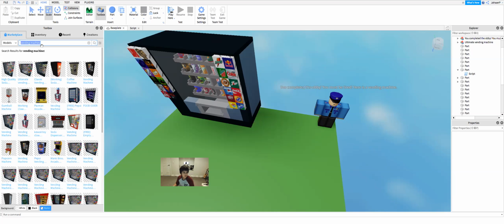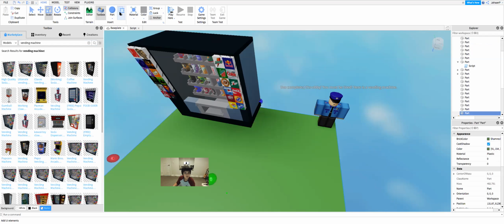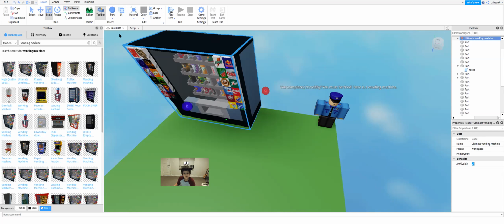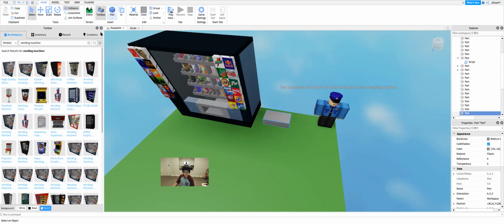So first we'll insert another part. What we'll do is insert a block part, and let's scale it. And we'll also make it really thin.